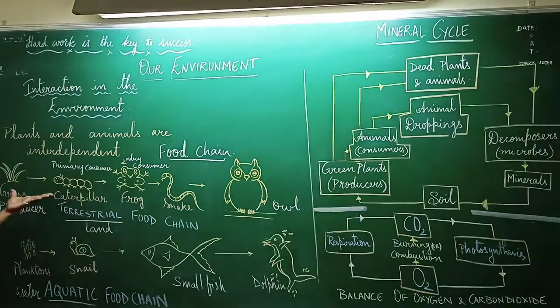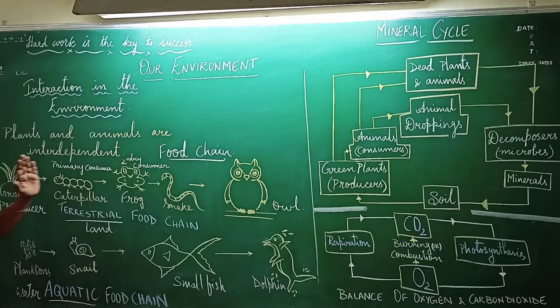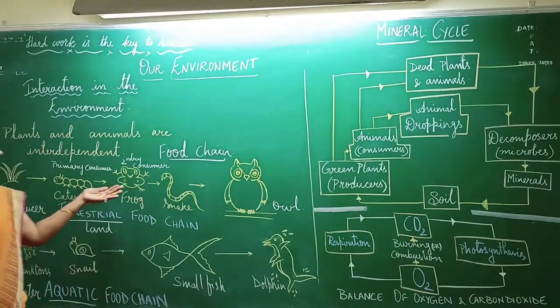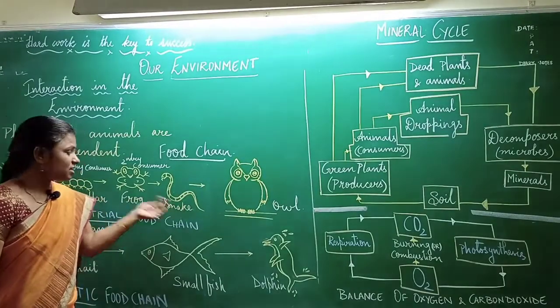Here is an example, children. We know that green plants prepare their own food by the process of photosynthesis. For example, here there is grass, and this grass is eaten by the caterpillar. Now, in turn, this caterpillar is eaten by the frog, and this frog is again eaten by the snake.